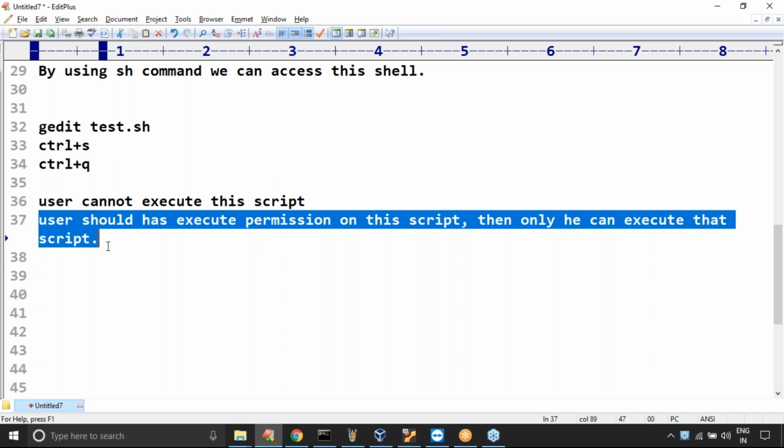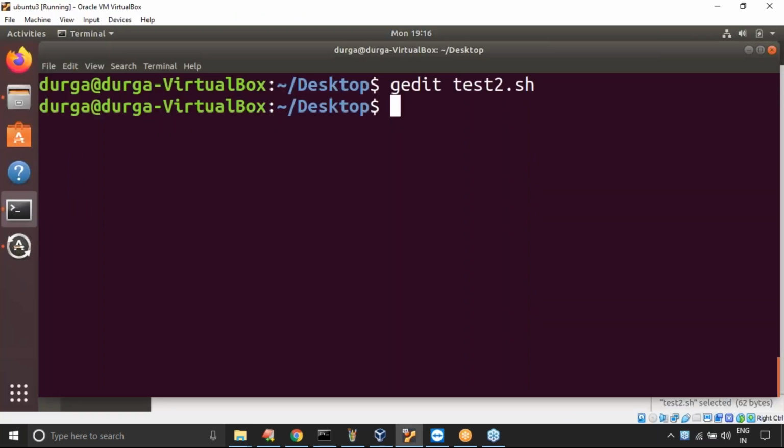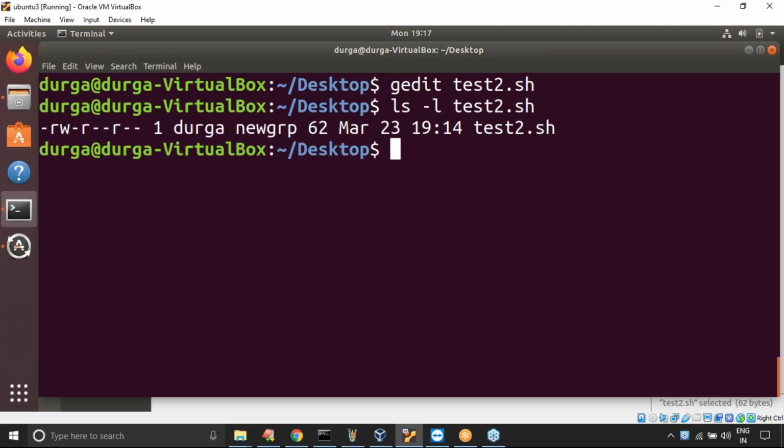So how do we check whether the user has execute permission or not? Have a look here and observe. Here I'm taking ls -l test2.sh. Can you please do a long listing of the test2.sh file?